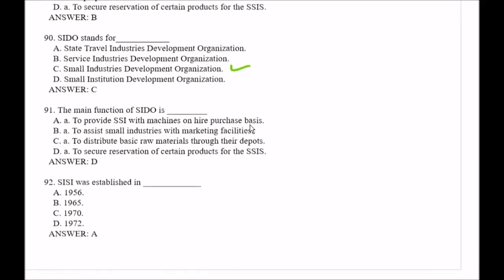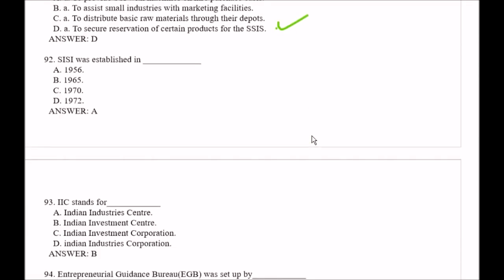Question number 91. The main function of SIDO is: option A, to provide SSI with machines on hire purchase basis; option B, to assist small industries with marketing facilities; option C, to distribute basic raw materials through their depots; option D, to secure reservation of certain products for the SSIC. Right answer is option D. Question number 92. SISI was established in: option A, 1956; option B, 1965; option C, 1970; option D, 1972. So the right answer is option A, that is 1956.